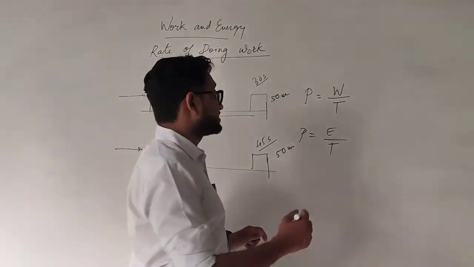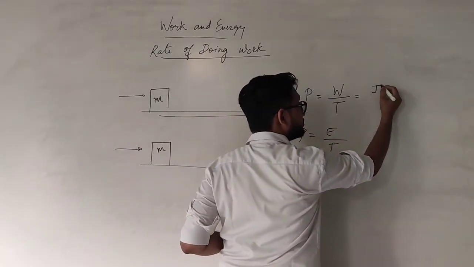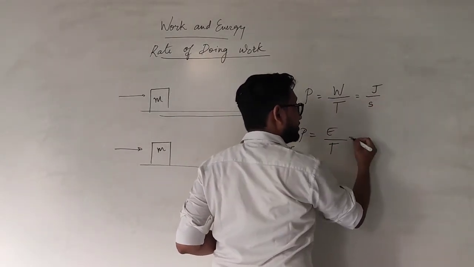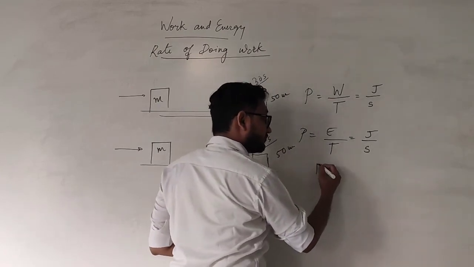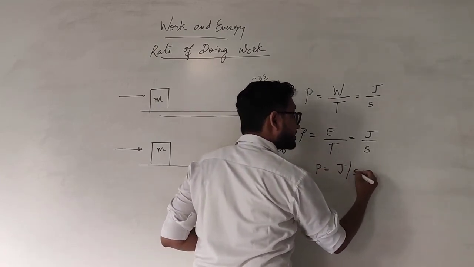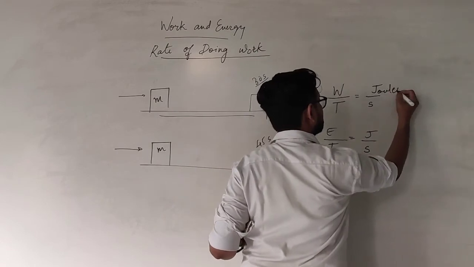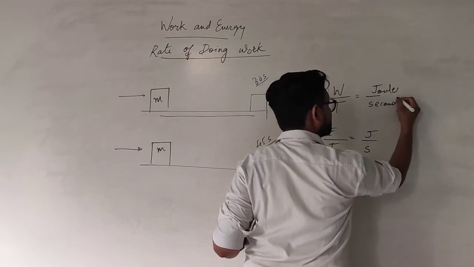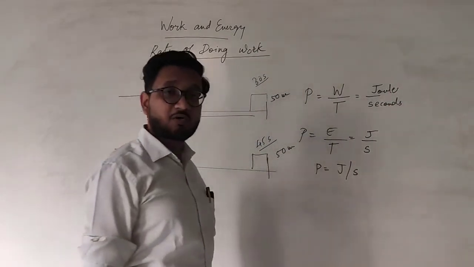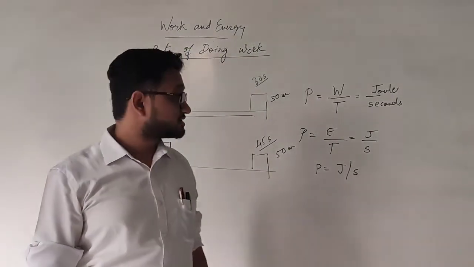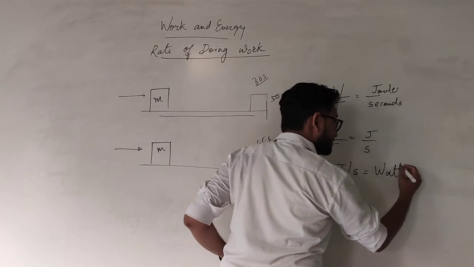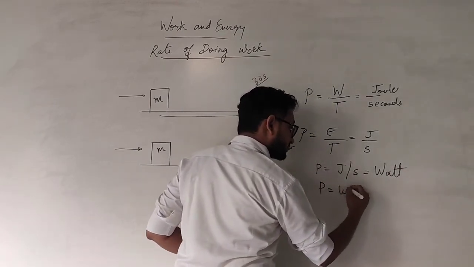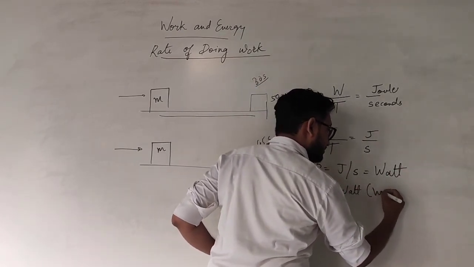Okay, and its SI unit: work done is in joule and time taken is in second. Over here also energy is in joule and time taken is in second. So we have power is joules per second. It is joules and this is seconds. Okay, so the power is given by joules per second, or it is known as watt. So the unit of power is watt, given by W.